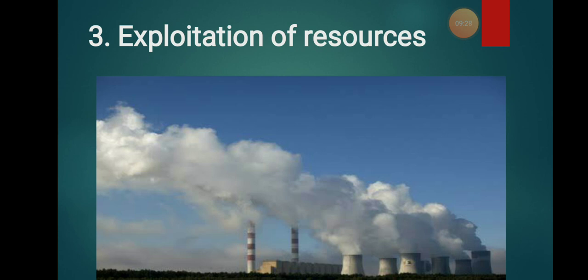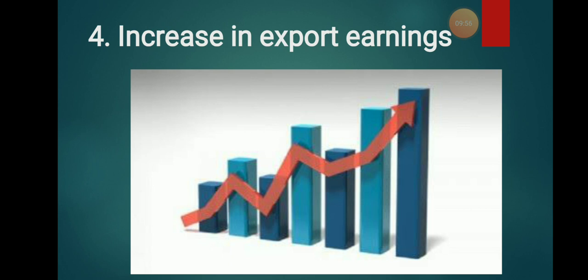At the same time, you cannot pollute your surroundings. When more and more industries are situated, there is pollution of air and water, and chemicals in water are very harmful even for animals and the people who live around it. So exploitation of resources is also one of the major significances in our Indian economy.